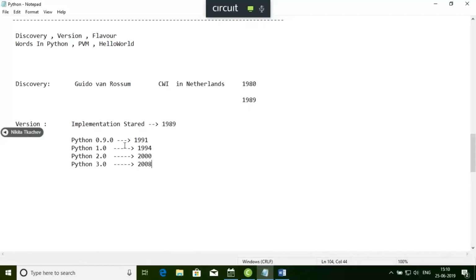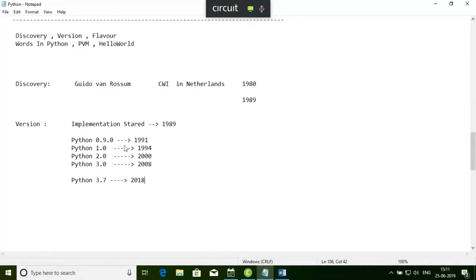So Python 3.0 came in 2008. Now we are in 2019, right? So after 10 years, what is the current version of Python now? The current version is 3.7. Go to Google and check, and that came in the year 2018.